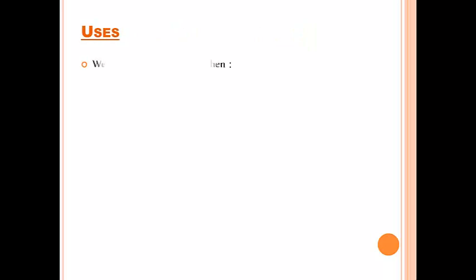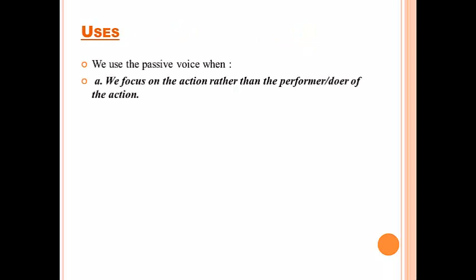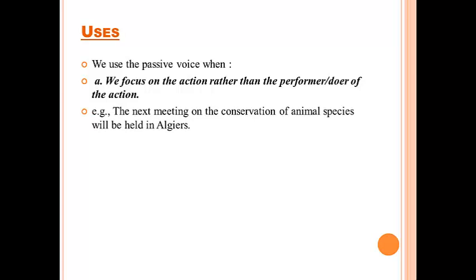Uses. We use the passive voice when A. We focus on the action rather than the performer of the action. Example: the next meeting on the conservation of animal species will be held in Algiers. B. Describing a process or how something works.